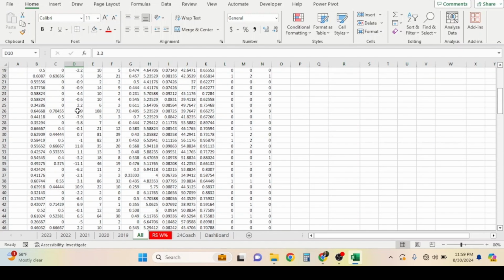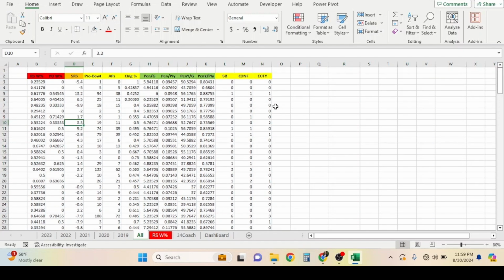So we can move on to our regression analysis. Now, to do the regression analysis, in layman's terms, this is a way of using these variables to build an algorithm. That's the best way I can say it in layman's terms. So let's go ahead and do that with these stats.